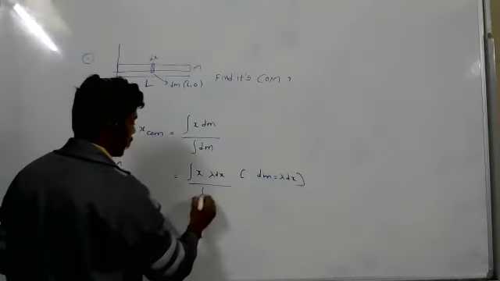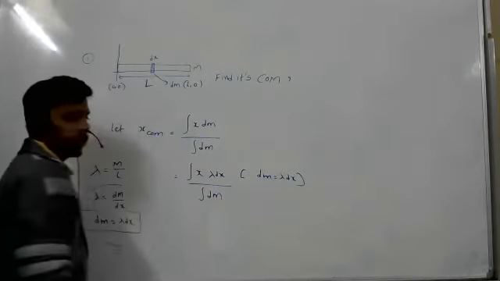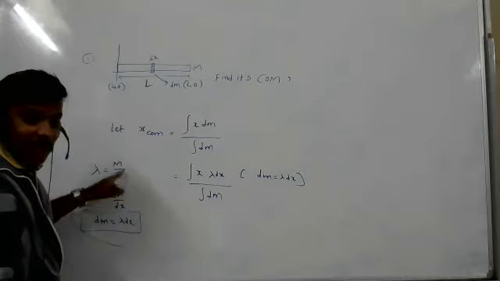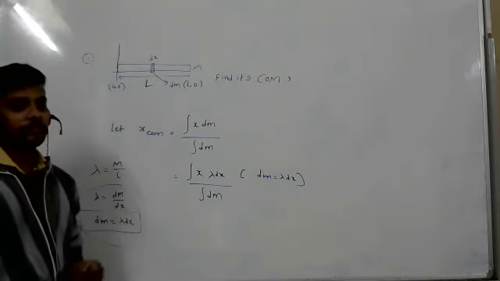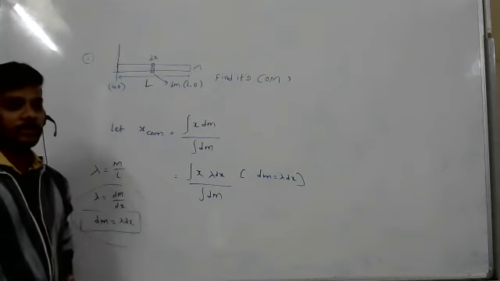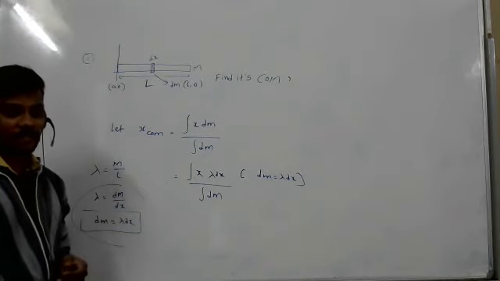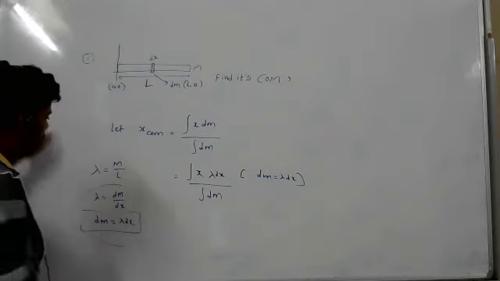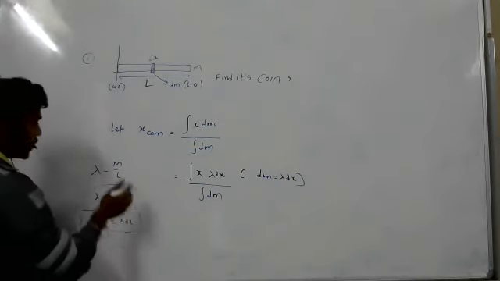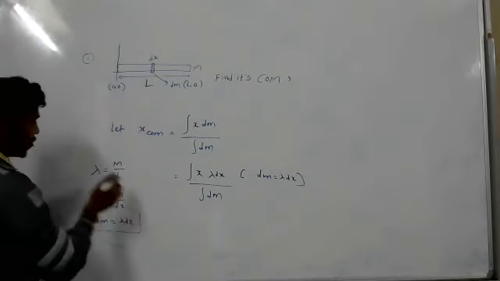Can you define what is linear mass density once? Linear mass density is nothing but mass per unit length. Mass per length is called linear mass density. The formula itself is the definition. In this length, how much mass is there? That is called linear mass density.